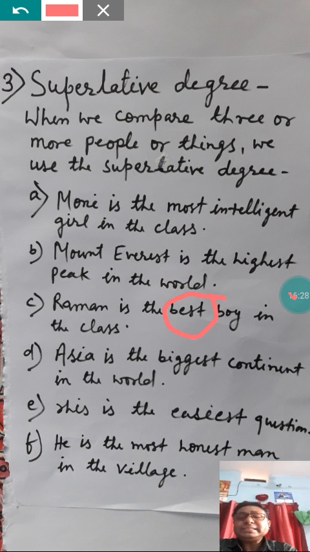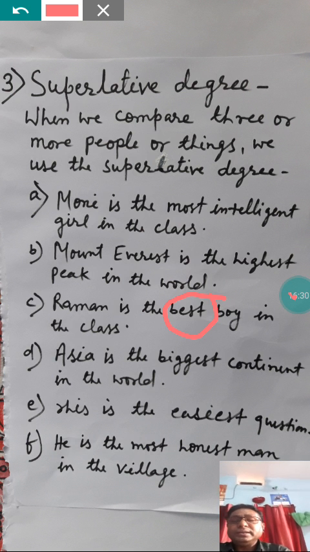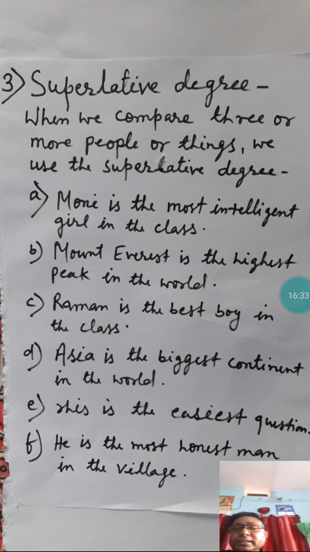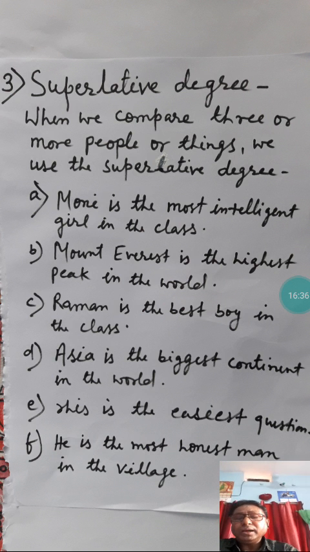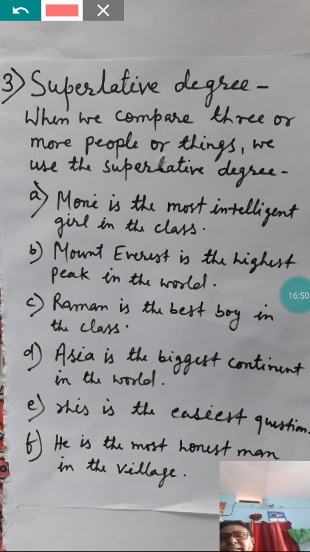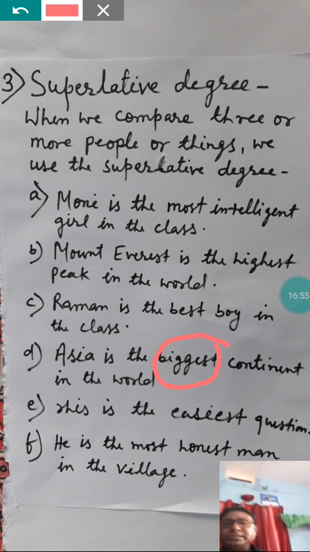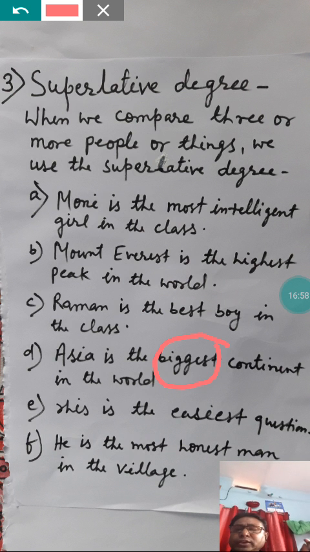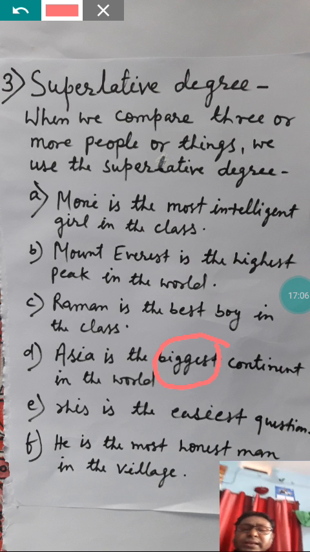Now you see D, Asia is the biggest continent in the world. Big, bigger, biggest. Biggest is the superlative form of degree, and so it is Asia is the biggest continent in the world. So you can see the superlative form that is used here, that is biggest. There are so many countries in Asia, but in the world there are so many continents, but Asia is the biggest continent in the world.